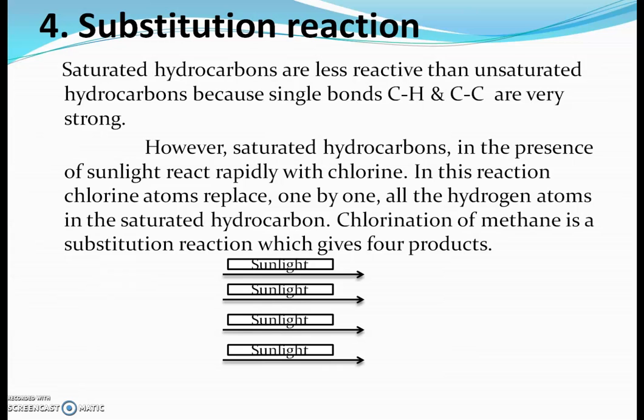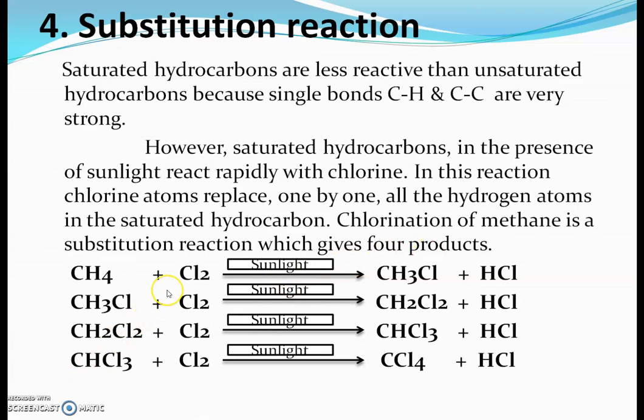But when saturated hydrocarbons are reacted with chlorine under specific conditions, chlorine atoms replace, one by one, all the hydrogen atoms in the saturated hydrocarbon. Chlorination of methane is a substitution reaction which gives 4 products.